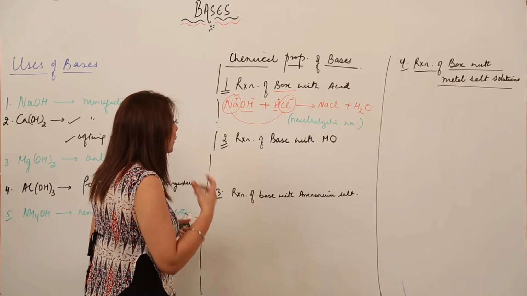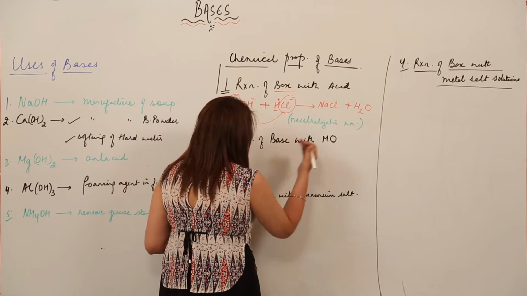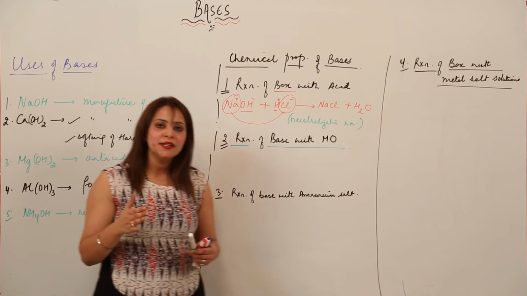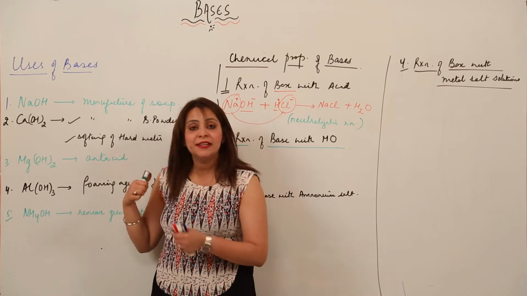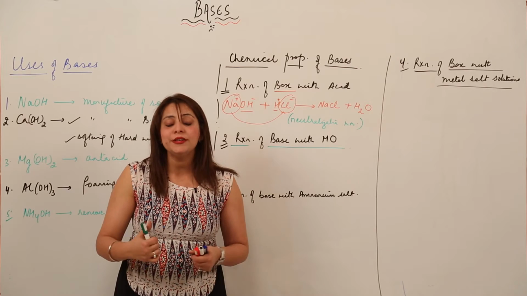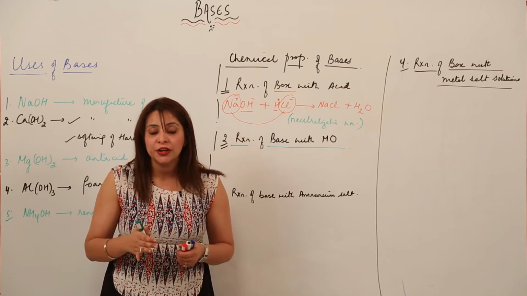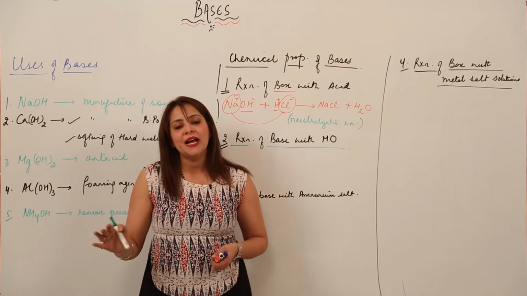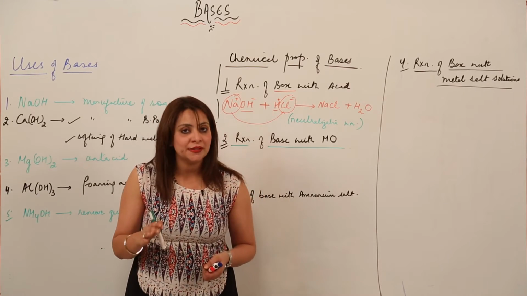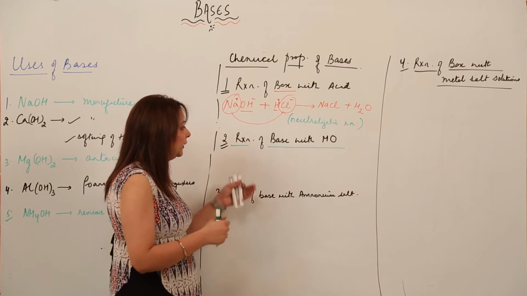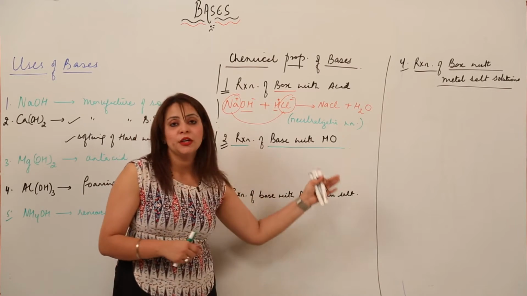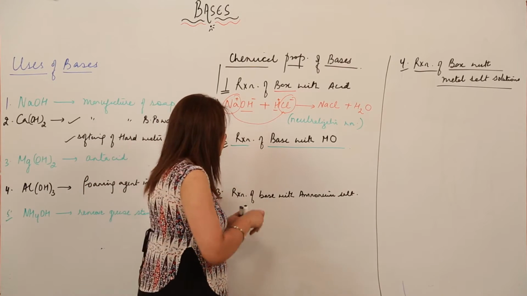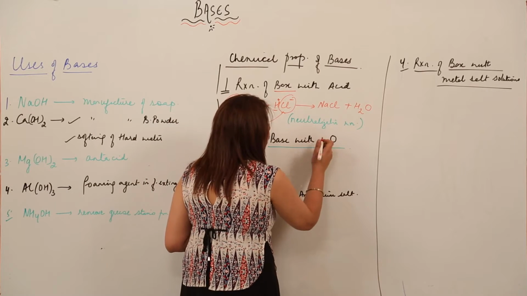Now just see how the base reacts with metal oxide. Do you know what is the nature of metal oxide? As we previously discussed when we were doing the properties, I told you that metal oxides are basic in nature, except aluminium oxide and zinc oxide, which are amphoteric. Apart from that, all the metal oxides are basic in nature. So that means when a base reacts with a metal oxide, there will be no such reaction taking place. So we need to change this term and we will see how they react with non-metal